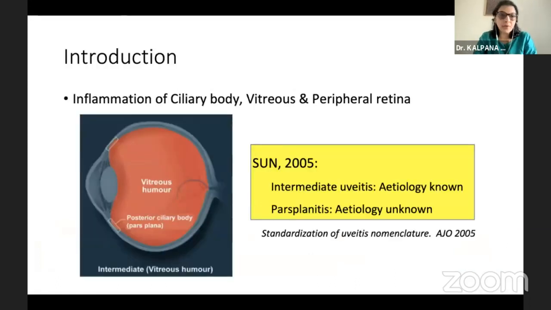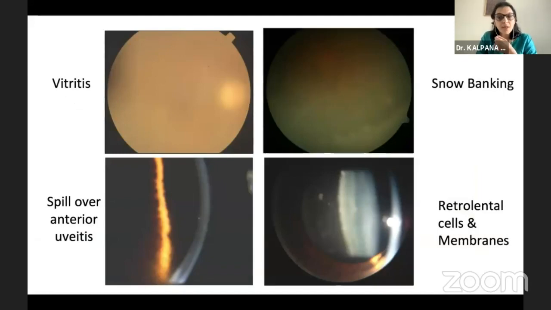So when we talk about intermediate uveitis, we are looking at inflammation of the ciliary body, vitreous, and the peripheral retina with a known etiology. We call it pars planitis when the etiology is unknown. Now, the characteristic feature for an intermediate uveitis is the presence of the snowballs and snow banking.